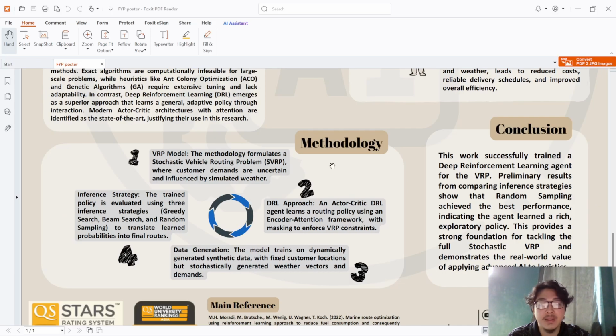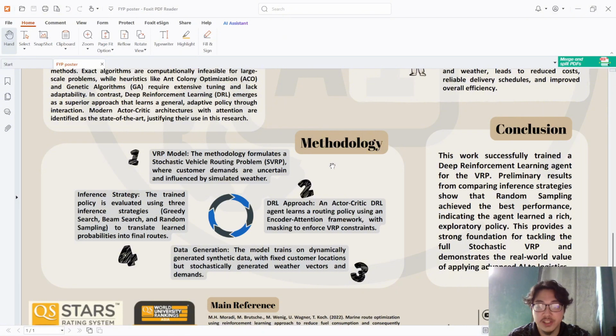First, the problem is defined as a stochastic vehicle routing problem where customer demands are uncertain and influenced by simulated weather. Second, the solution is built using an actor-critic deep reinforcement learning approach. The agent will learn a routing policy through an advanced encoder-attention framework. This approach also introduces a masking technique to ensure all routing rules, like vehicle capacity, are respected.